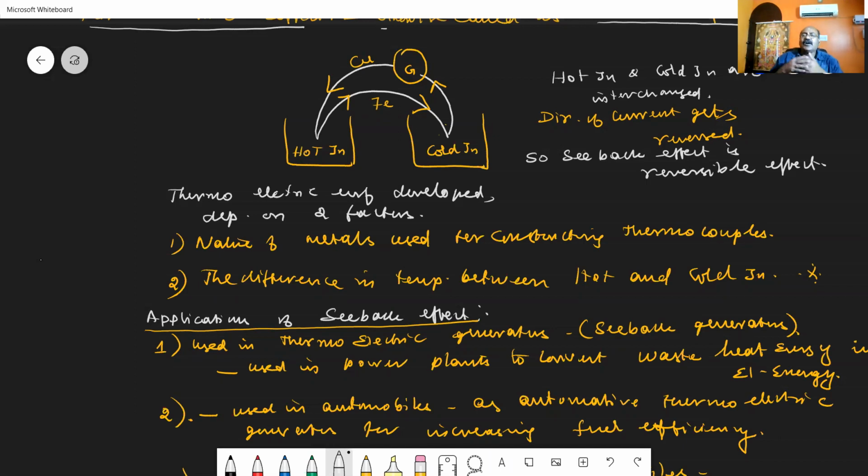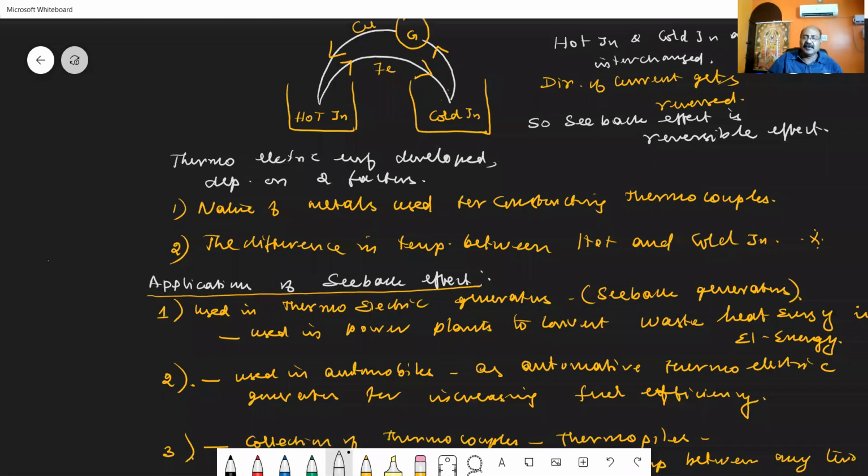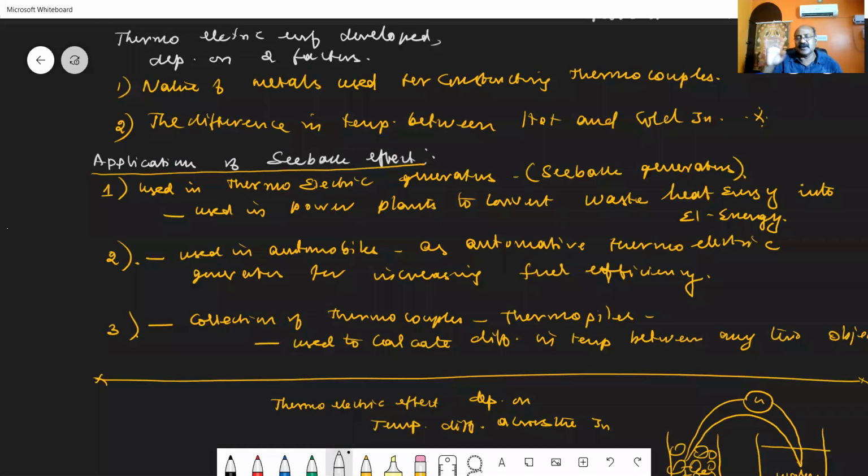Okay. What are the different applications of the Seebeck effect? In our book, they have discussed 3 applications. The first one is that it is used in power plants where a large amount of heat energy gets wasted. There they are able to develop a generator called a thermoelectric generator. The large amount of heat energy developed from the power plants is used as one of the junctions, and the other junction is kept at room temperature, as a cold junction.